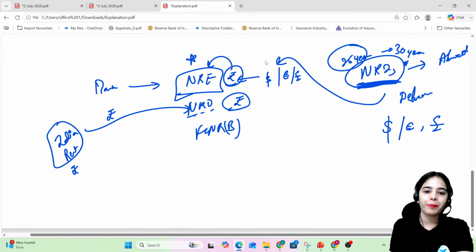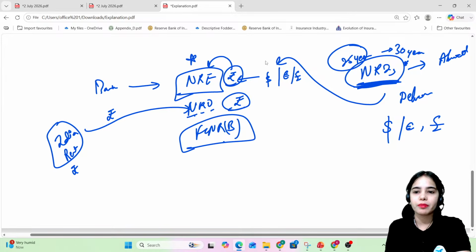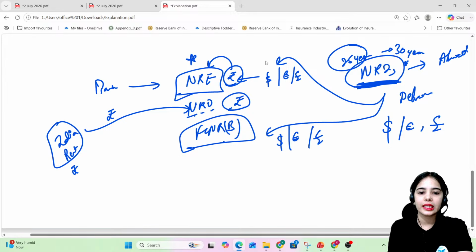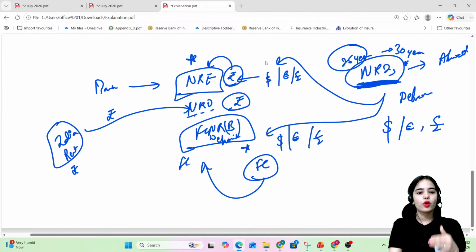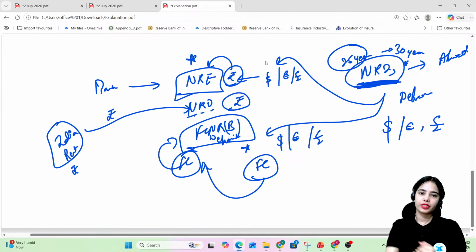Okay. Now FCNR B account, this is the money. Let's say the NRI is sending dollars, euro, pound sterling to deposit in this account. Okay. So this is the foreign currency non-resident deposit account, in which the NRI is sending the foreign currency, and this foreign currency will be maintained in the account itself. Okay. So in the NRE account also, what is happening?